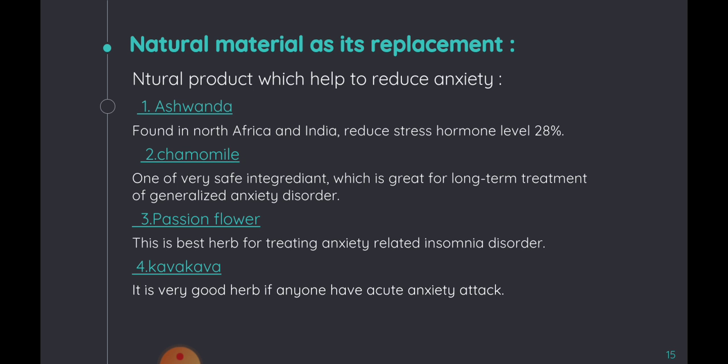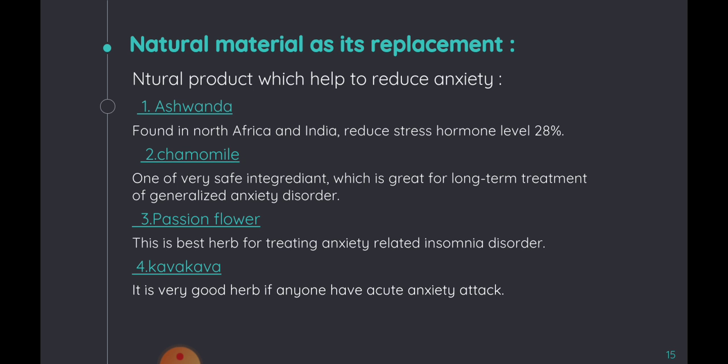So the next question is, is there anything that can replace tranquilizers? The answer is yes. There are many natural ingredients which help to reduce anxiety, stress, etc. Anxiety is never a fun or a joke. Most people take it as fun or a joke, but people who really have anxiety or stress may have many disastrous effects. So take a look at natural products which help to reduce anxiety.